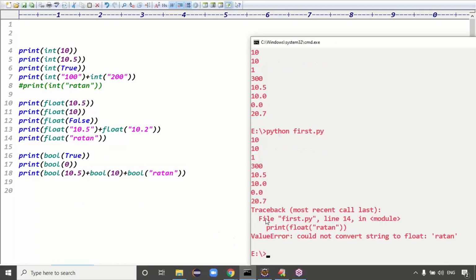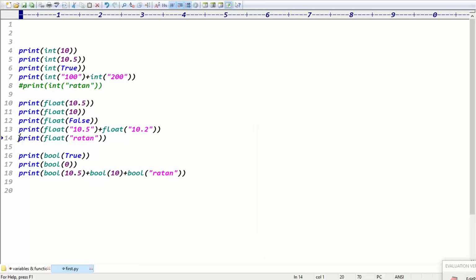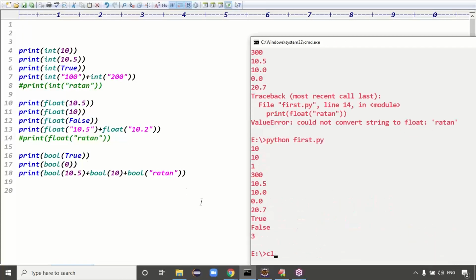True plus true means, in the last line we got an error: could not convert the string to float. Okay, leave it. Now we can run this code, guys.